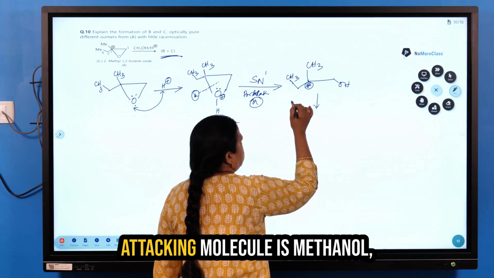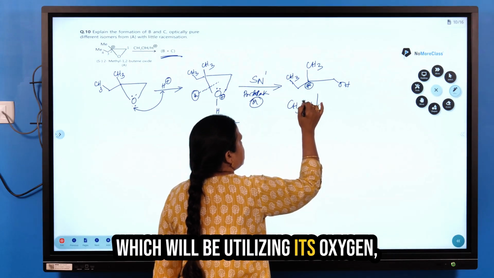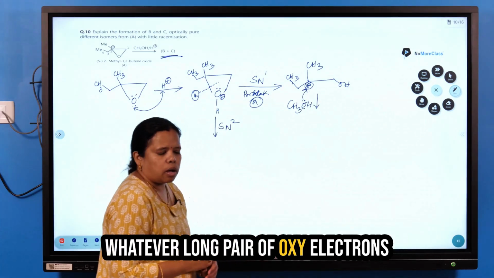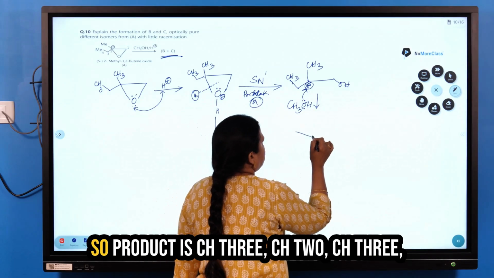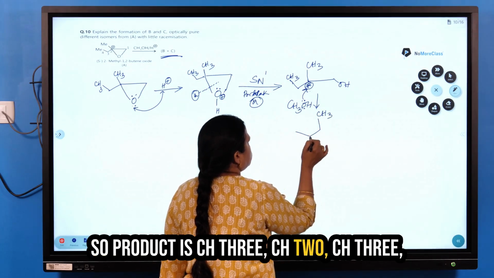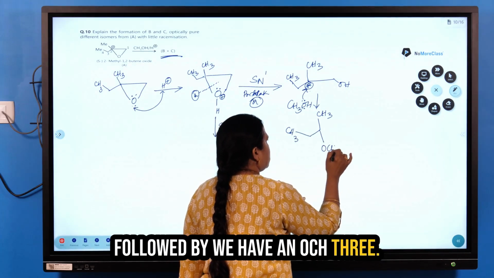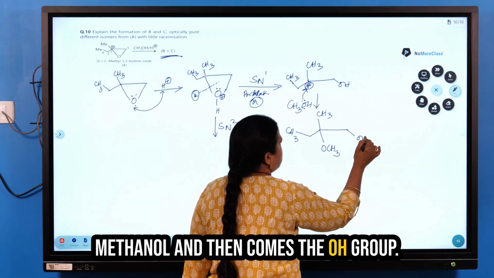The attacking molecule is methanol, which uses a lone pair of electrons on its oxygen, and a methoxy group gets substituted. So our product has CH3, CH2, CH3, followed by an OCH3 because it has come from the methanol, and then comes the OH.